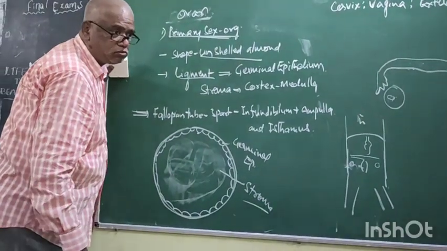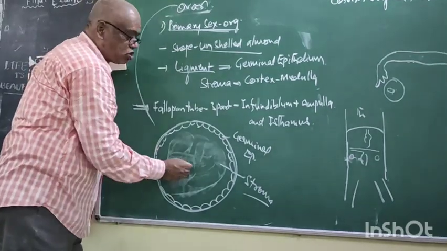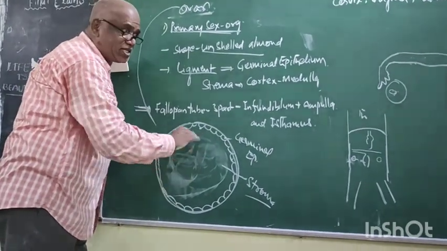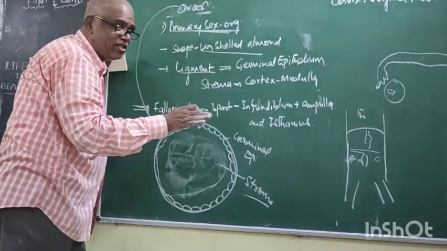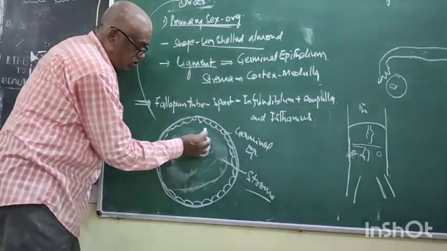What is stroma? The fluid which is present inside the ovary is called a stroma. Right. What is the outermost surface layer? Germinal layer. Now, what is this stroma?